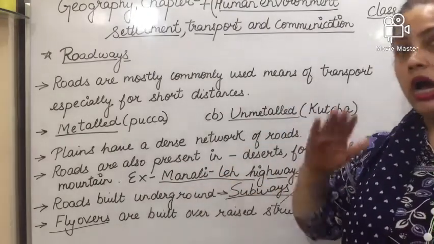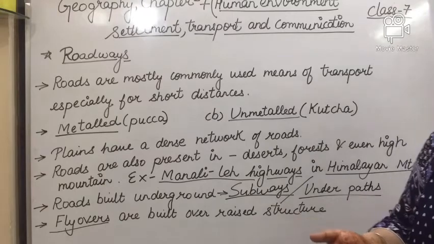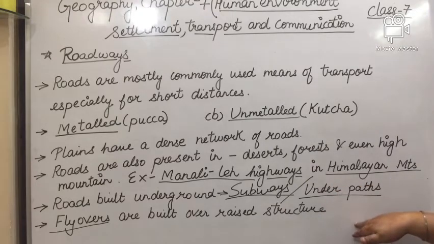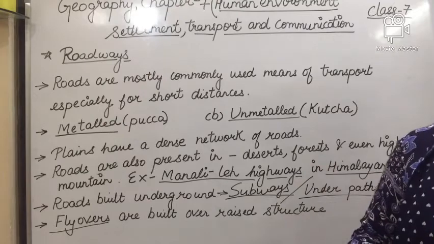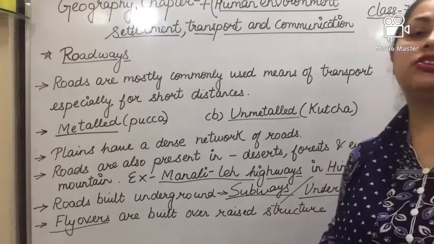Roads built underground are known as subways, or underpaths. The second one is flyover. Flyovers are built over raised structures.